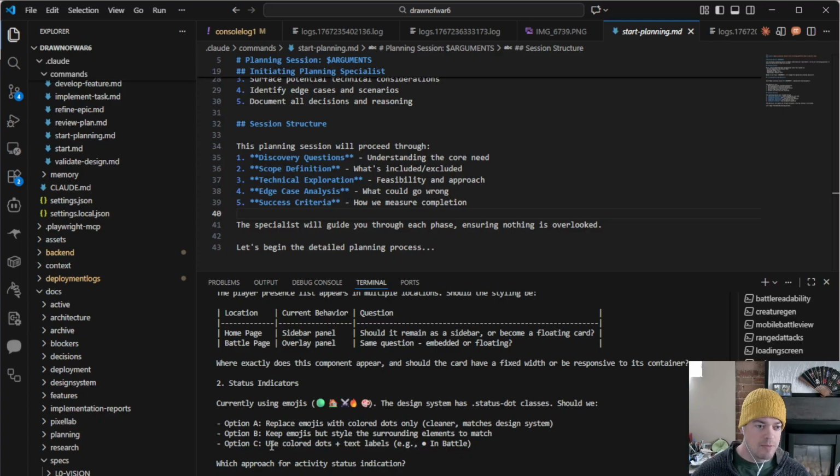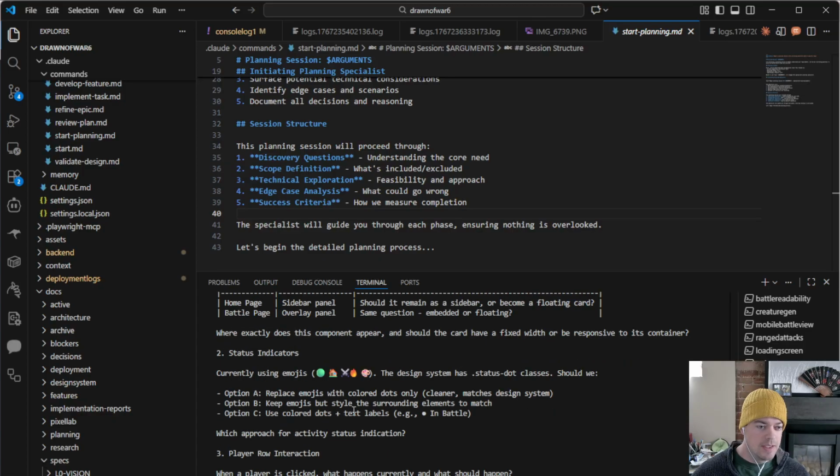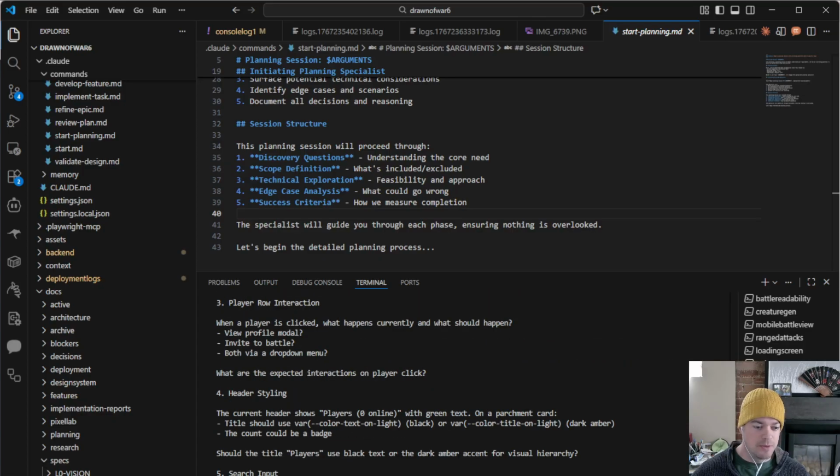Yeah, let's do option A. Oh, text label. Text label's cool. Let's do option C. So in my responses, I just kind of respond sequentially, and it usually knows exactly what to do or how to interpret those responses.